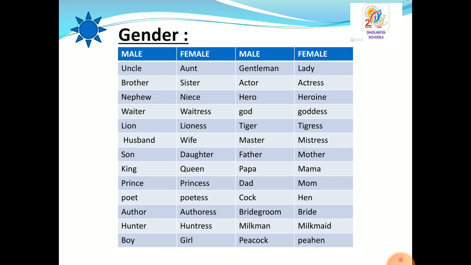Nephew transforms into niece. Waiter transforms into waitress. Lion transforms into lioness. Husband transforms into wife. Son transforms into daughter. King transforms into queen. Prince transforms into princess. Poet transforms into poetess. Author transforms into authoress. Hunter transforms into huntress.